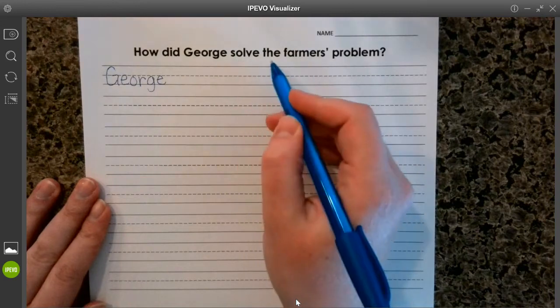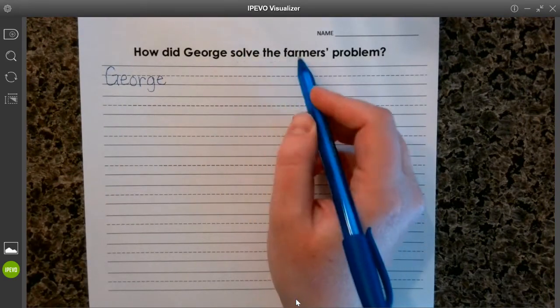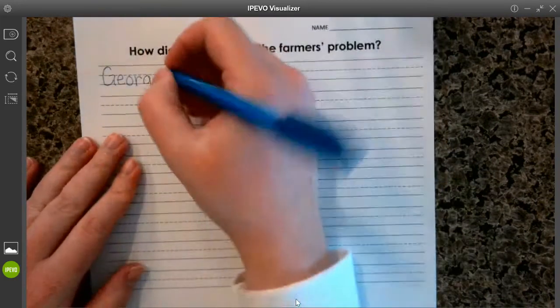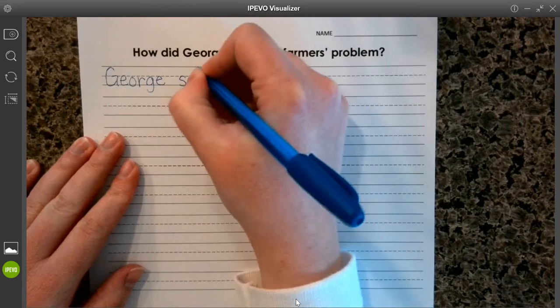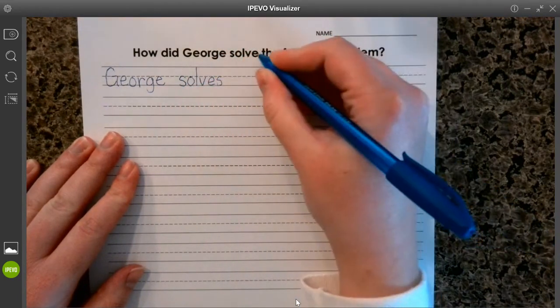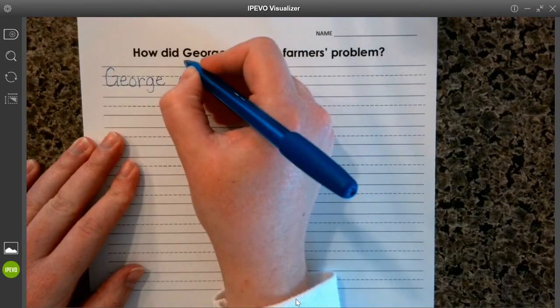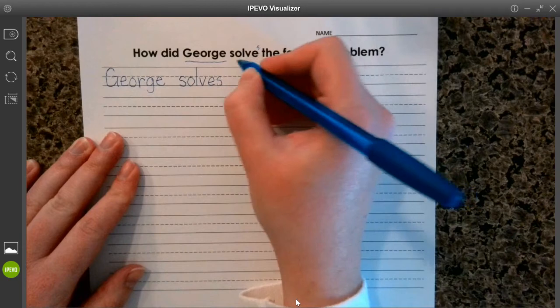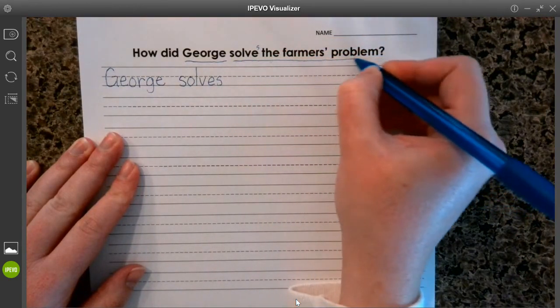He solves the problem. Okay, so he solves the farmer's problem. Let's put that down. George solves. Now notice I'm having to add the S here. Okay, so far I've used George for the who, and the what is solves the farmer's problem.